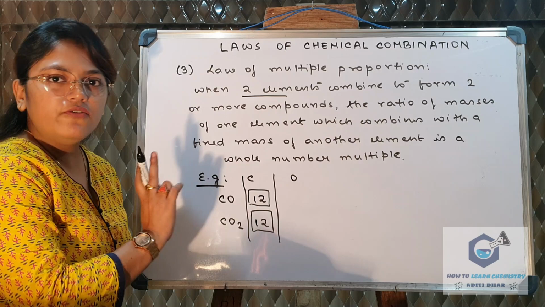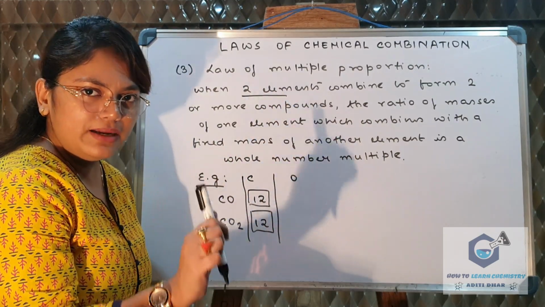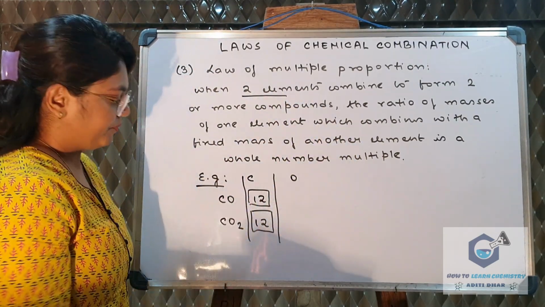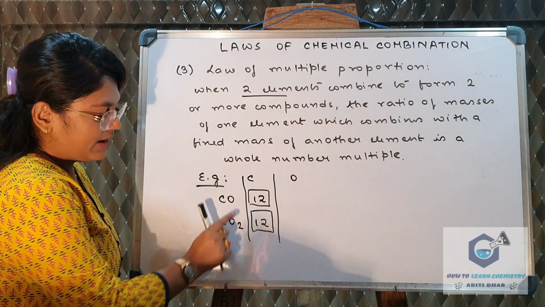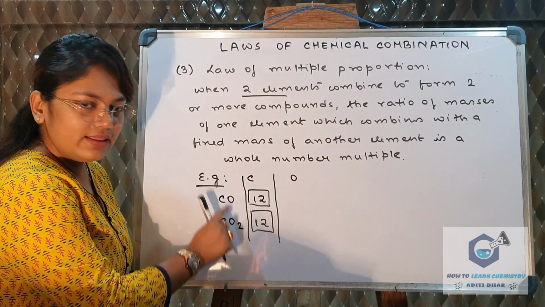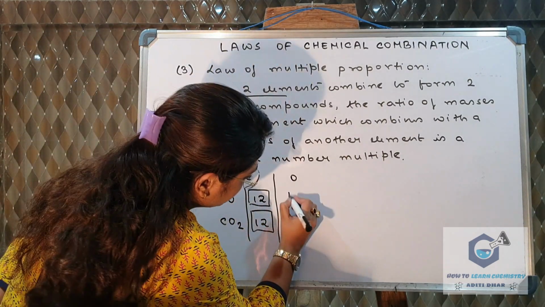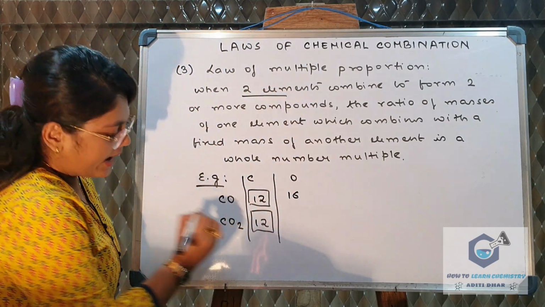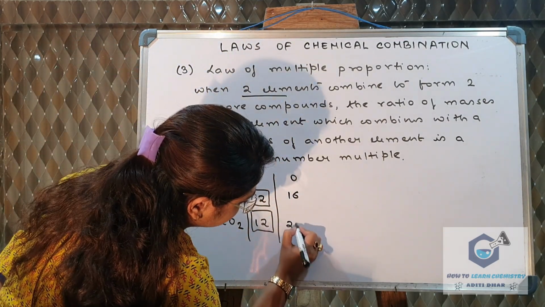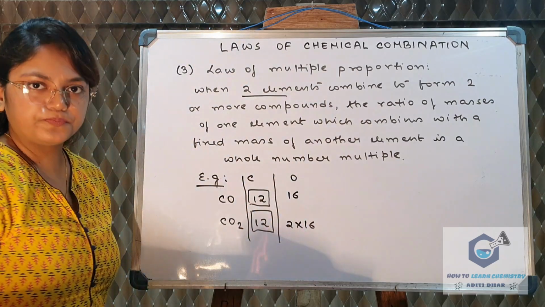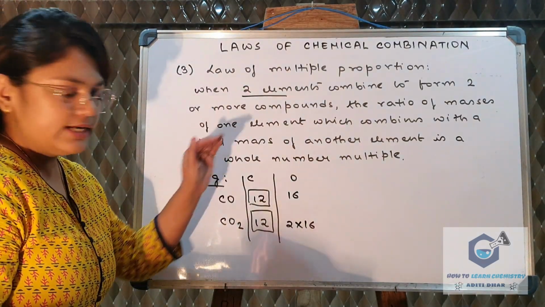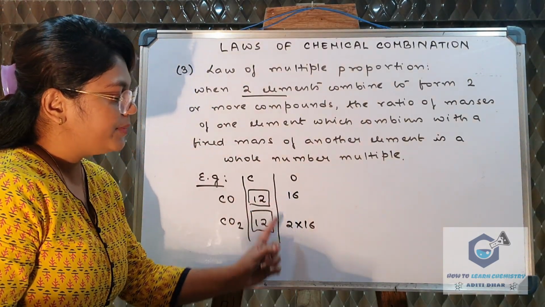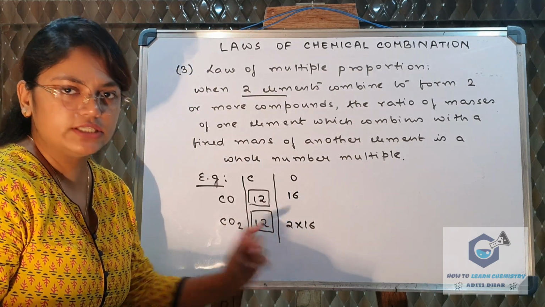Out of two elements, the mass of one element has to be fixed.